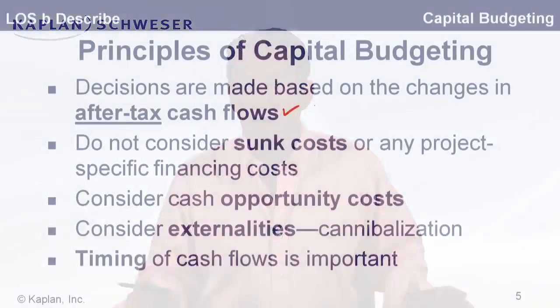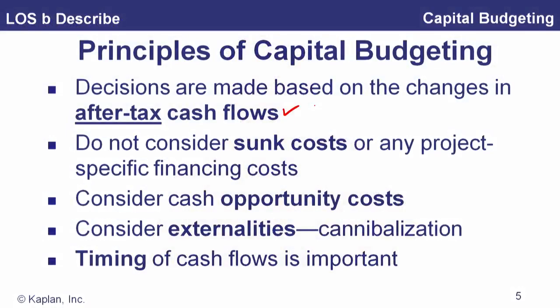So if we've got some warehouse space that we're going to need if we do the project, and if we don't do the project, we could lease that out for $5,000 a month, then we've got to include that and say, well, if we do the project, we're giving up that $5,000 a month in rental income.